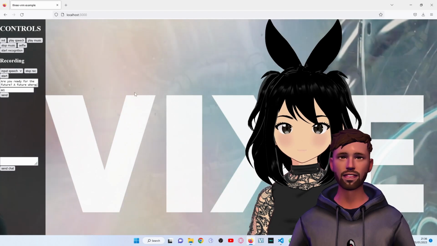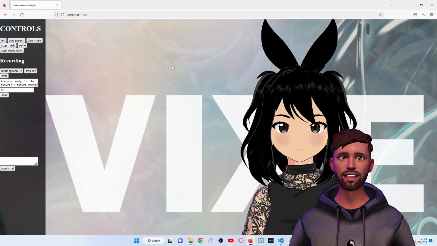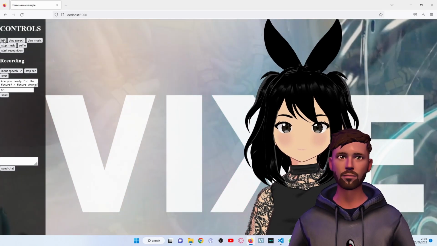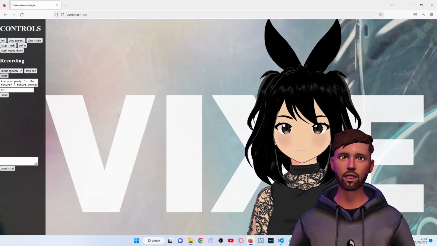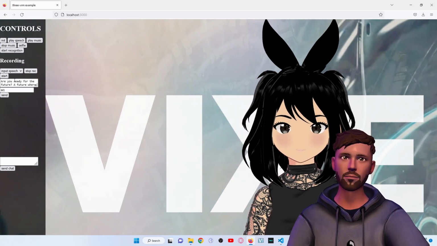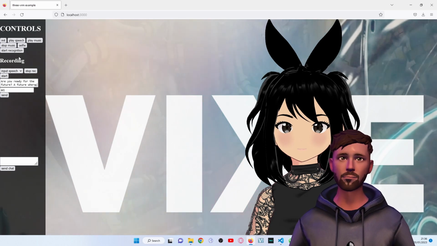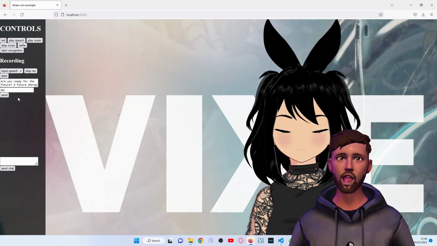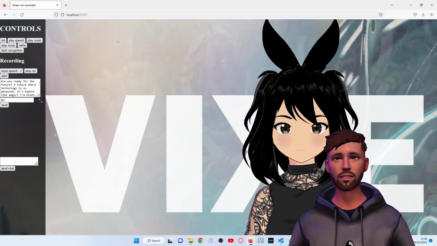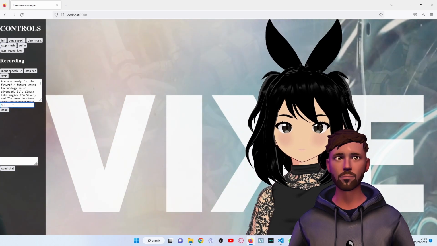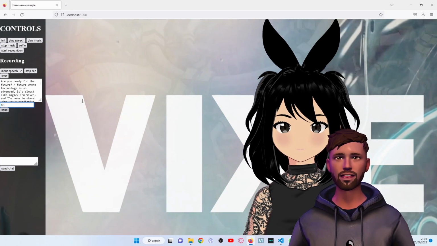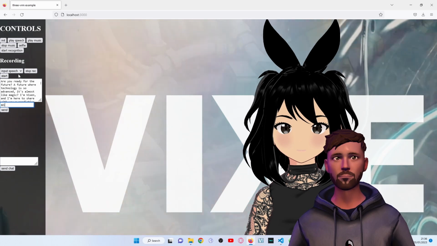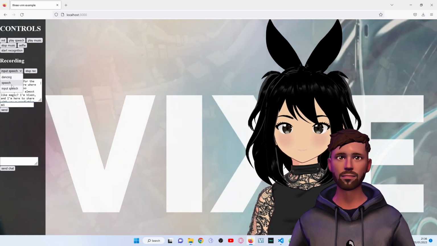So here she is. This is my front end. As you can see, I got a bunch of controls. This is all still a POC, so a lot of these things are just put there on purpose just to try things out. But there's a box here where you can just chuck in some content, provide it with a background, and then you send it and it'll start to speak. There's different types of imports. You can make it dance,